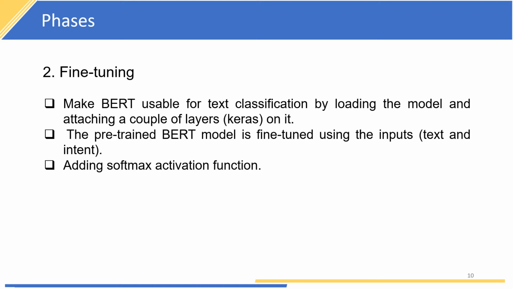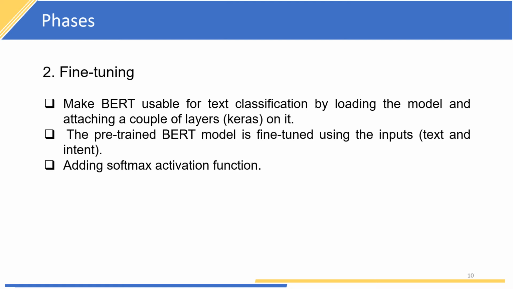Second one is fine tuning. Fine tuning means taking an already trained model and using it in a project that is not already trained, like a similar task. So we need to make BERT usable for text classification by loading the model and attaching a couple of Keras layers on it.